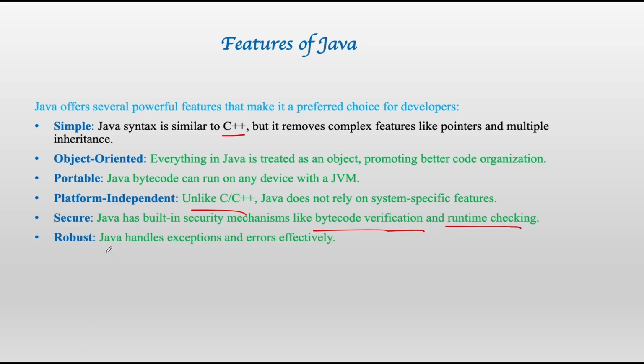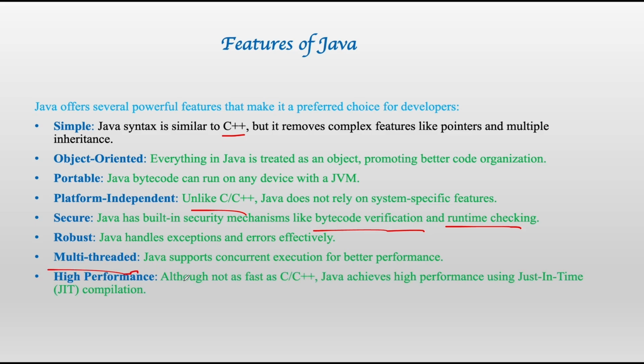Robust: Java handles exceptions and errors effectively by using exception handling. Multi-threaded: Java supports concurrent execution for better performance. We will teach you multi-threading. High performance, although not as fast as C++ or C. Java is not as fast as C and C++, but why? There is a question: why is Java not as fast as C++ or C? Look, the code that you write in C or C++ is source code that is compiled directly into machine code.